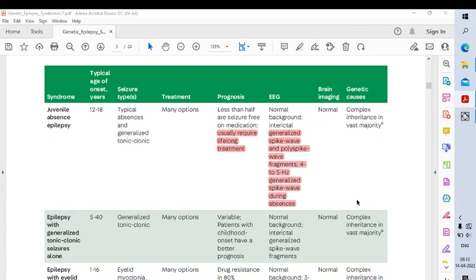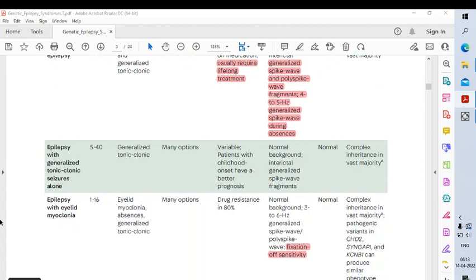Normal background, interictal generalized spike wave and polyspike wave fragments, 4 to 5 Hz generalized spike wave during absences. Brain imaging is normal. There is complex inheritance in the vast majority. Next, epilepsy with generalized tonic-clonic seizures alone. The age of onset is any age between 5 to 40 years. Mainly there are generalized tonic-clonic seizures, and treatment options are variable.